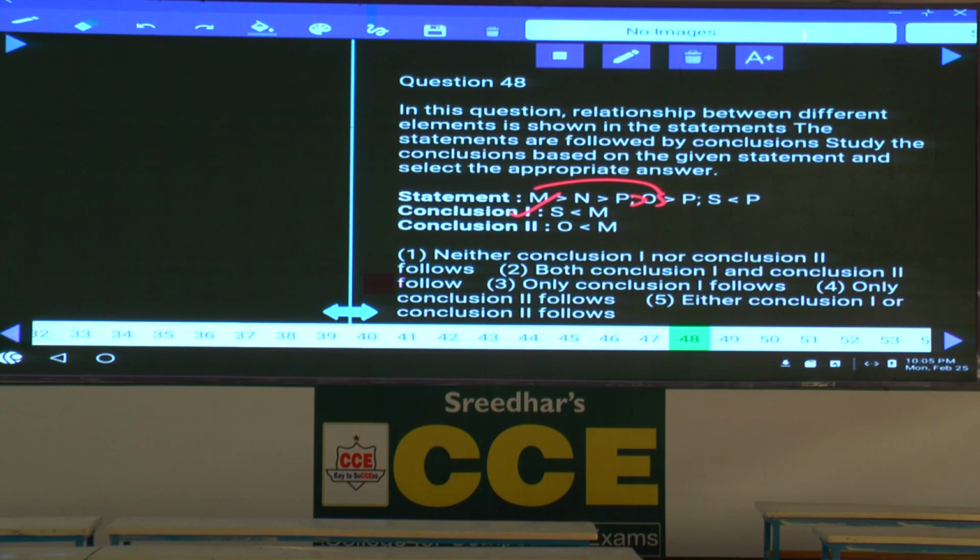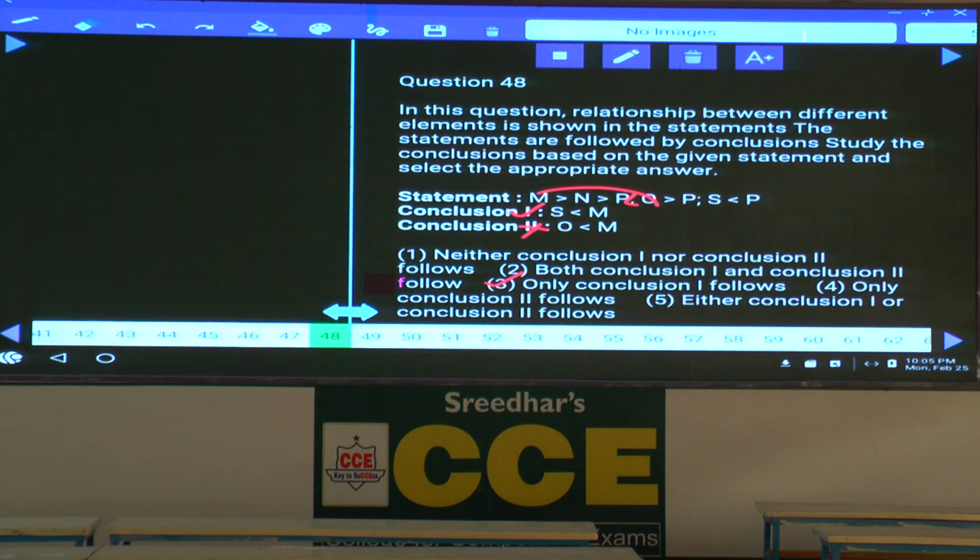Second one, the relation between O and M. Now P is common. Now O greater than P, P lesser than O. Between O and M, two opposite symbols, second is false. Only conclusion 1 is true, choice 3 is the answer. 48, it is choice 3. O lesser than M, only 1, choice 3. So 48, then 49 and 50.